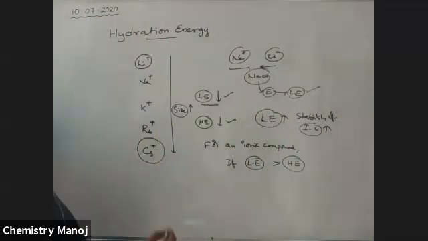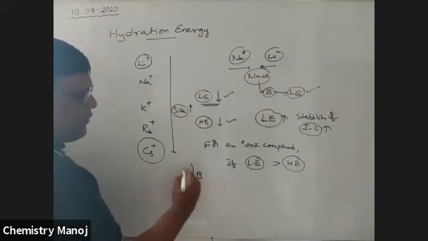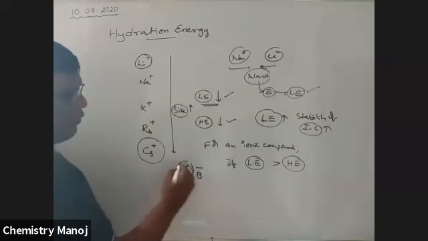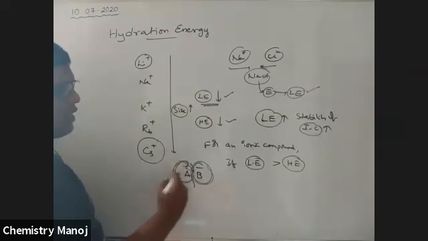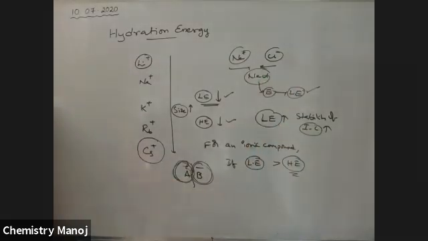Now, what about hydration energy? Once an ionic compound, A and B, breaks down into its respective ions, water molecules surround them. Because of that surrounding by water molecules, some energy is released. That released energy is called hydration energy.